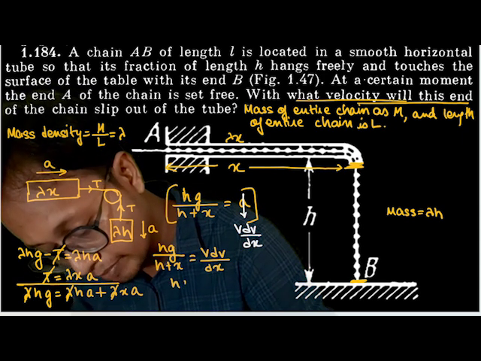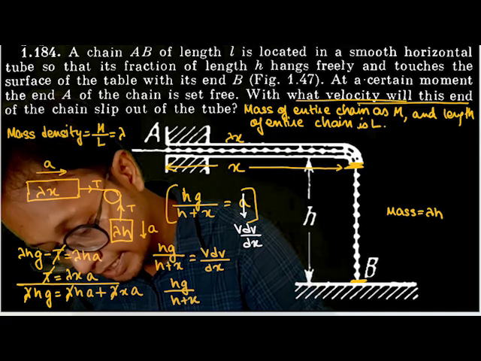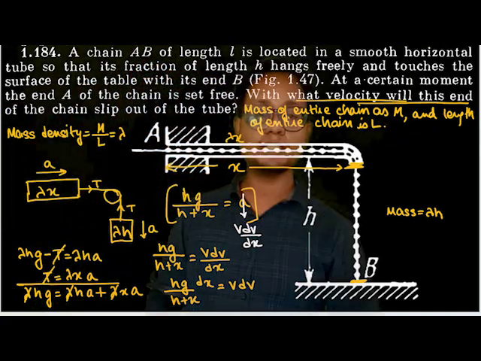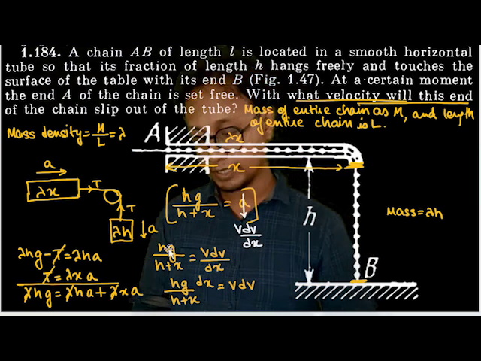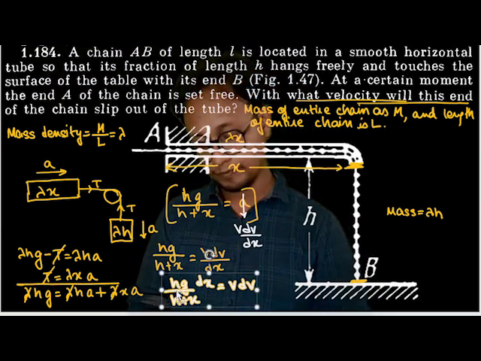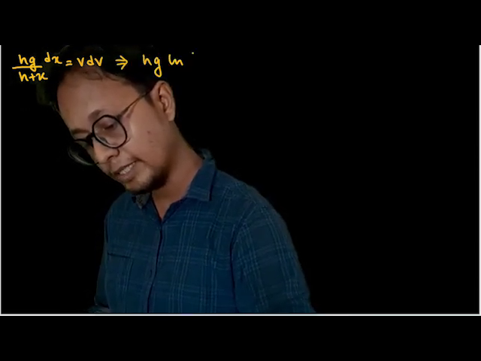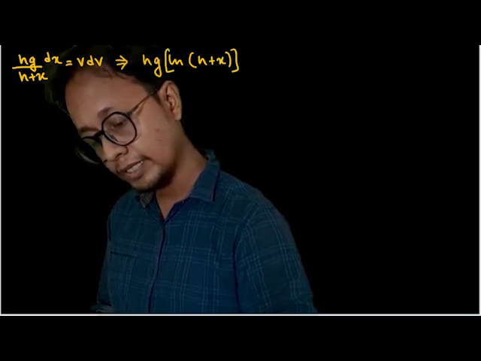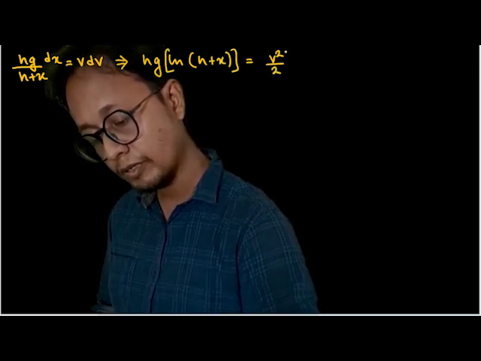Now the entire equation becomes simple. hg by h plus x into dx is equal to v dv. I just copy this equation on the next page and solve it. Okay, next page. So this is the same as integration by substitution, or hg into ln of h plus x, is equal to v dv, which is nothing but v square by 2.